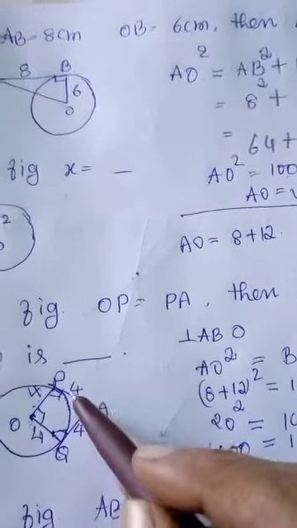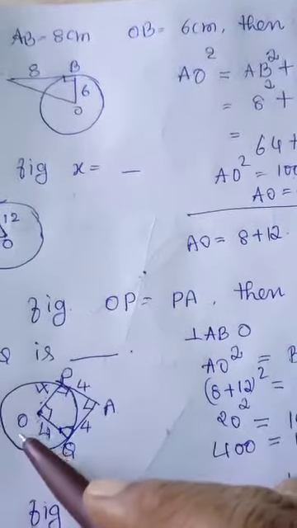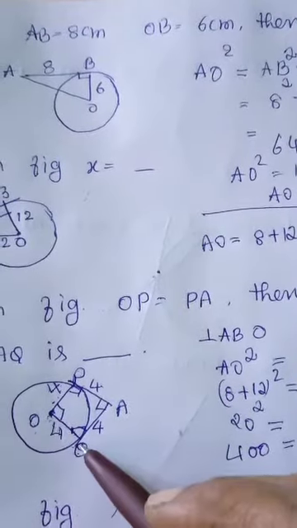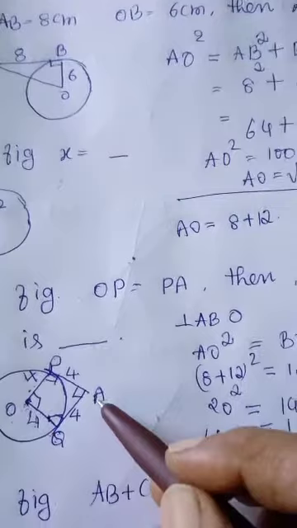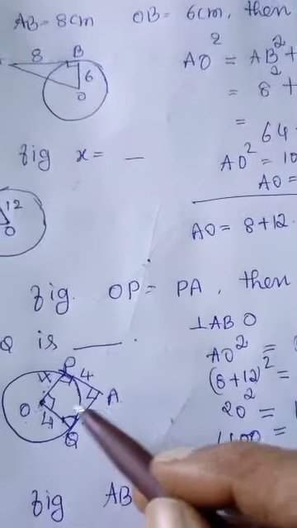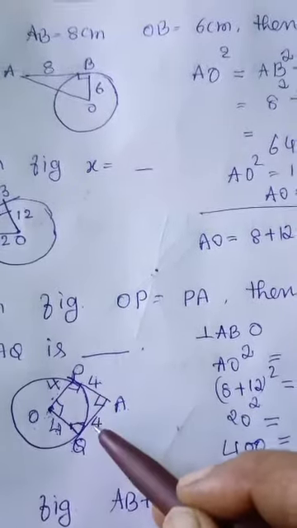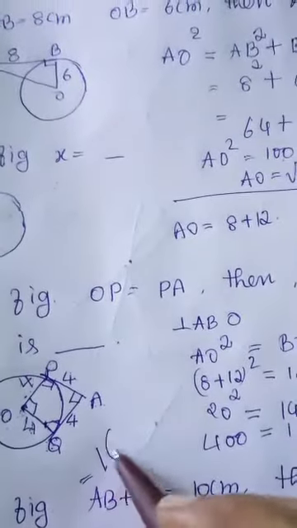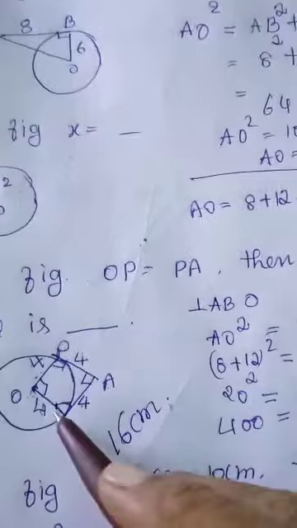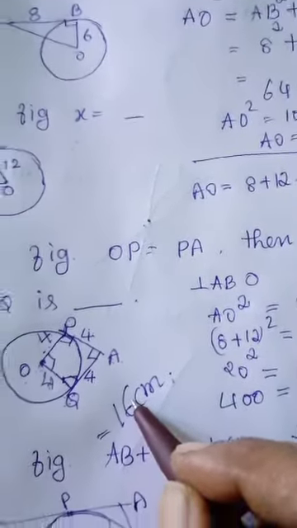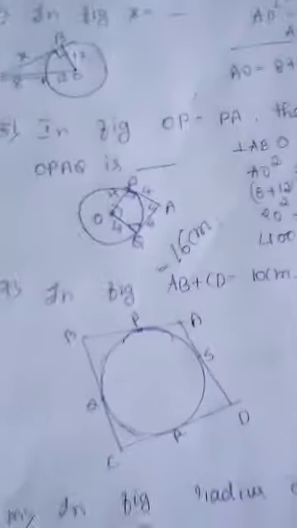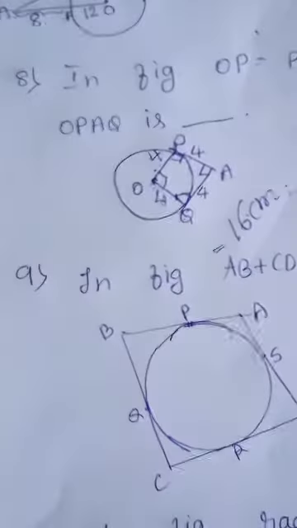So totally AP is equal to 4 centimeter, PO is equal to 4 centimeter, OQ is 4 centimeter and QA also 4 centimeter. So the perimeter of OPAQ is 4 plus 4 plus 4 plus 4, that is equal to 16 centimeter. So the answer is perimeter is 16 centimeter. Now let us go to the next question.